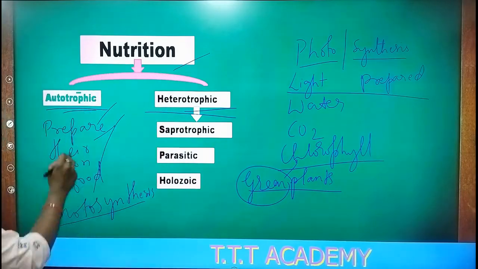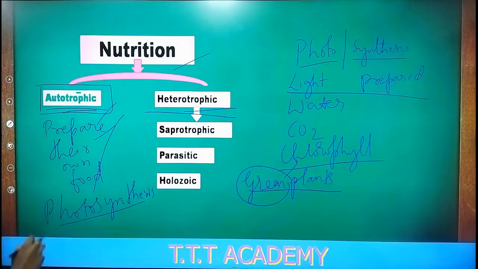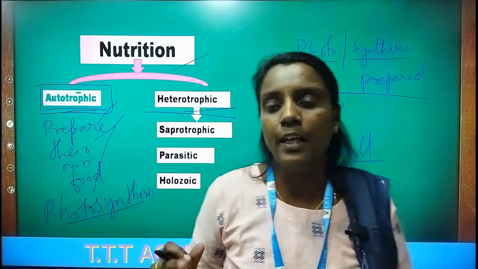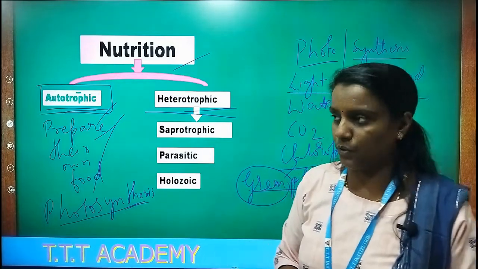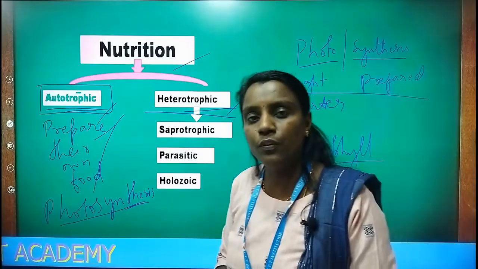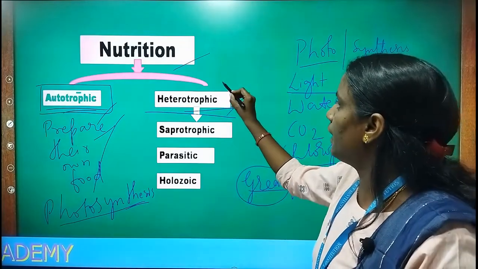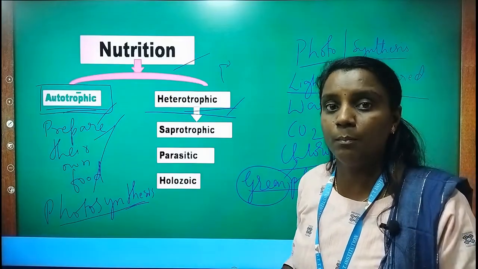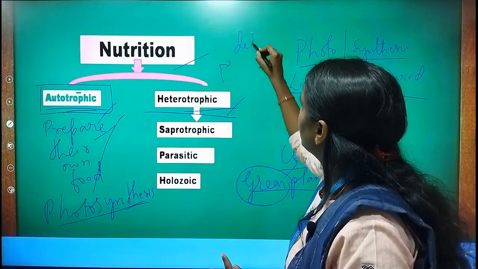Fine, so you came to know about autotrophic nutrition, the nutrition process where organisms prepare their own food with the help of photosynthesis. Then coming to heterotrophic nutrition: heterotrophic nutrition is where organisms do not prepare their own food but depend on others.